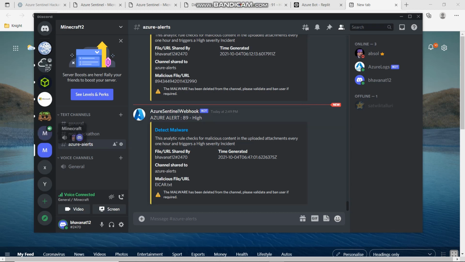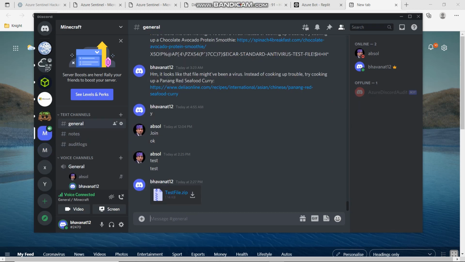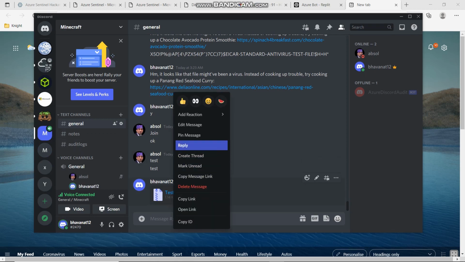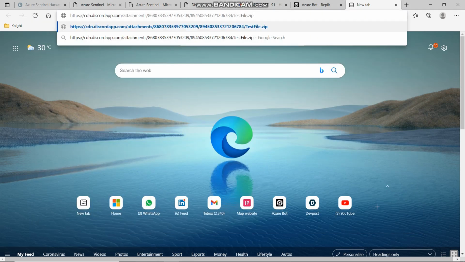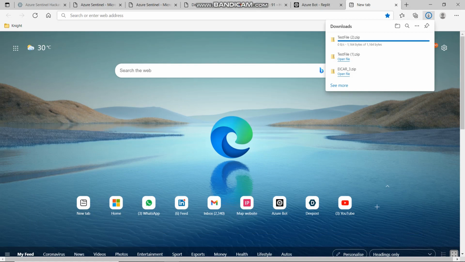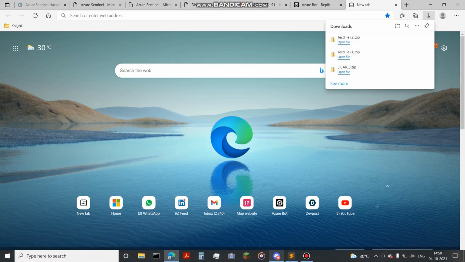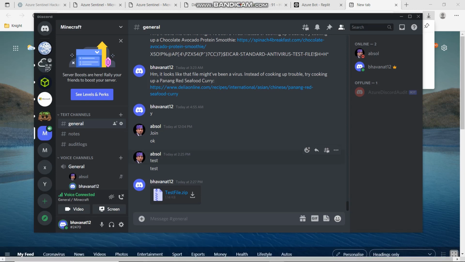Apart from this, when files are stored in Discord, they are stored within Discord's content delivery network, and they can be accessed using the hard-coded CDN URL. And this can be accessed by simply going through the browser without any authentication, and any person can access the file within it. For attackers, one of the key challenges associated with malware delivery is making sure that their files and domains don't get taken down or blocked.